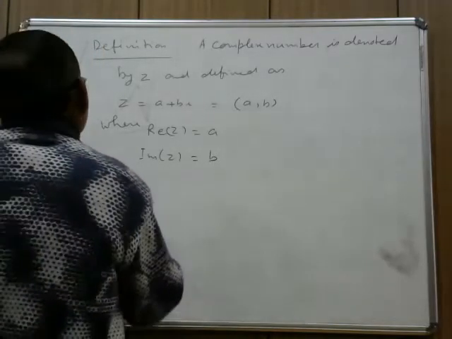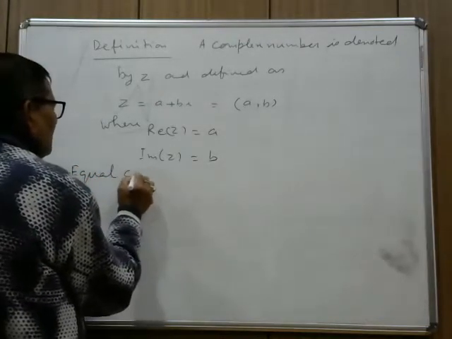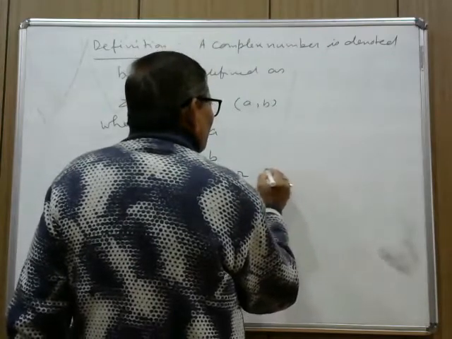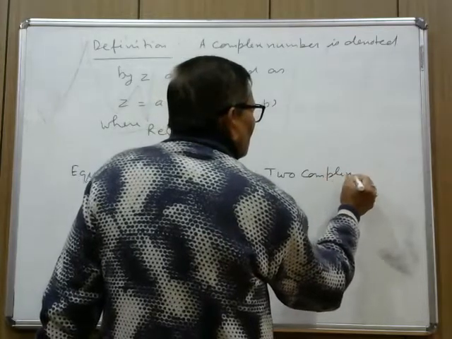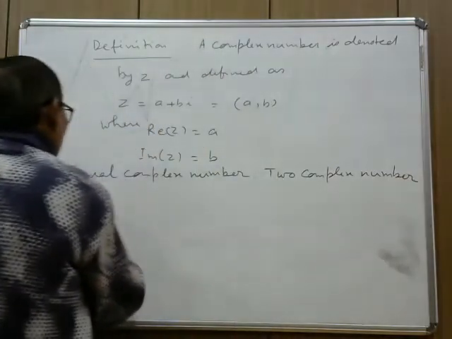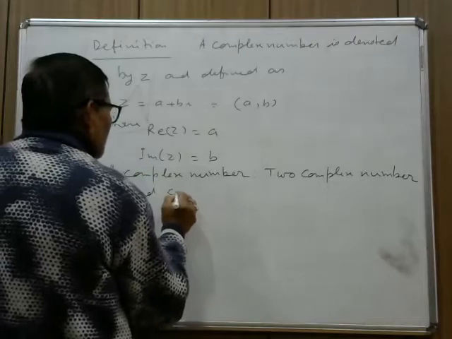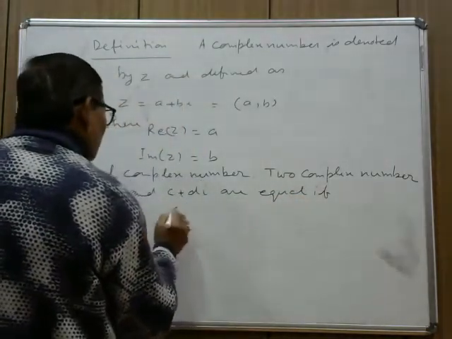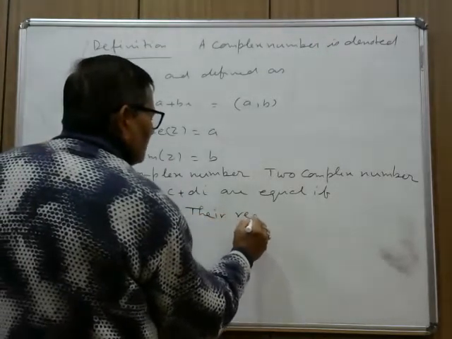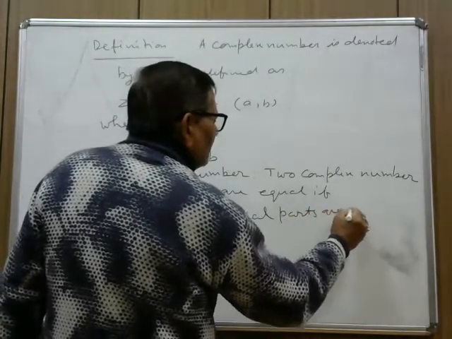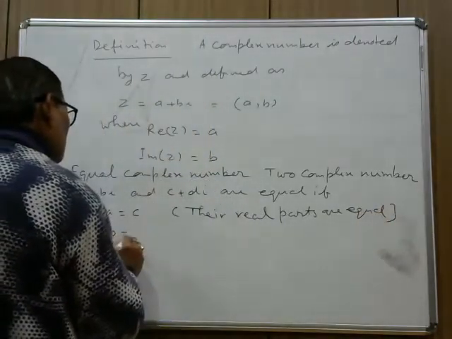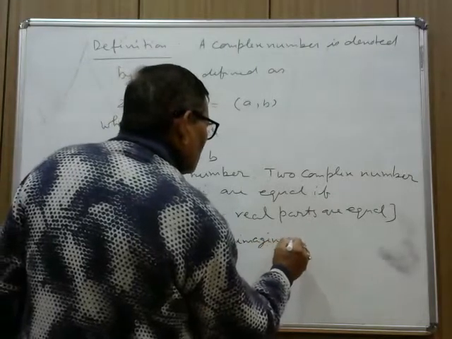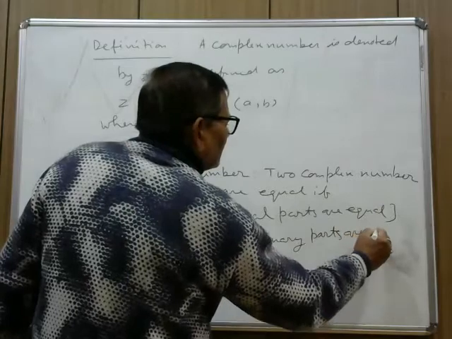Definition of equal complex numbers. Two complex numbers a plus bi and c plus di are equal if a equals c, meaning their real parts are equal, and b equals d, meaning their imaginary parts are equal.